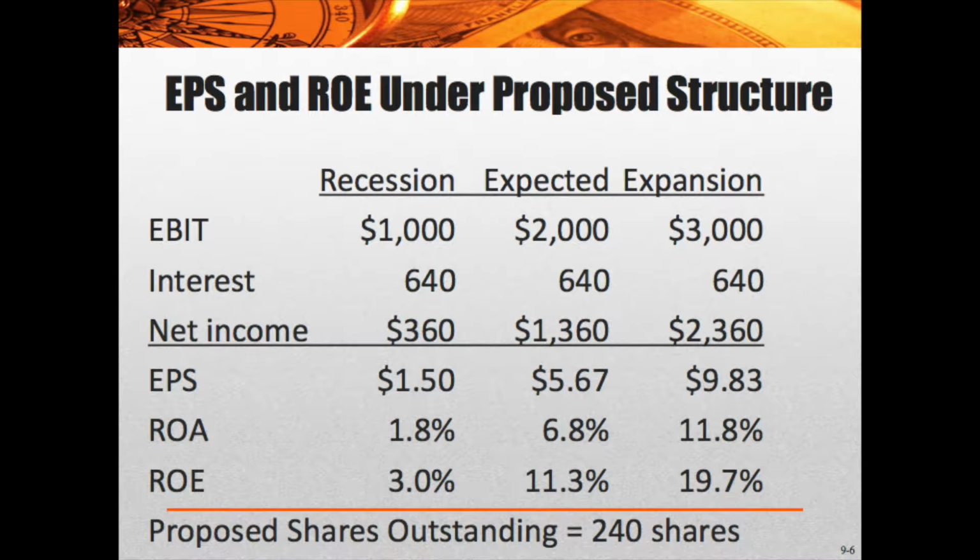But the return on equity for the shareholders was 3, 11.3, and 19.7. So even in the standard case, the middle case, we were at 10% return on equity. We added some debt, and now we're at 11.3% return on equity. And because we have that return on equity higher, we have added to the overall value of the firm, which means adding this debt would be valuable to us.